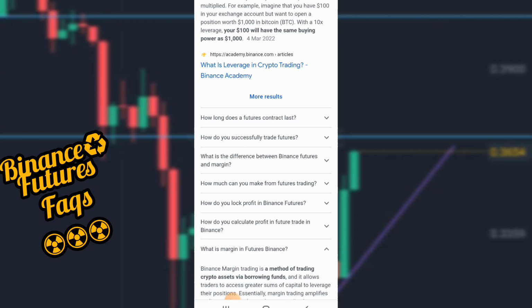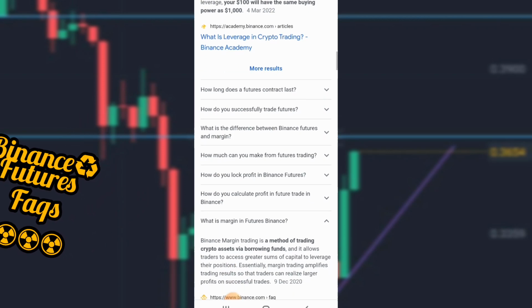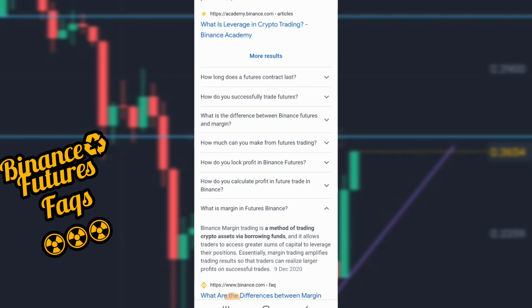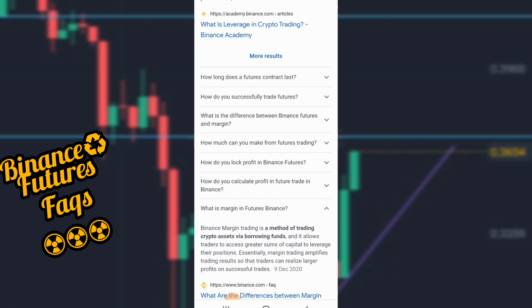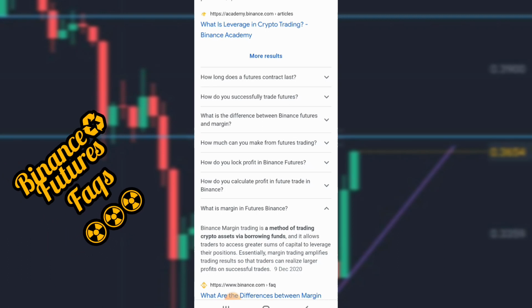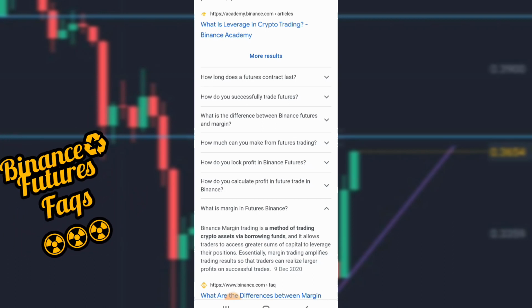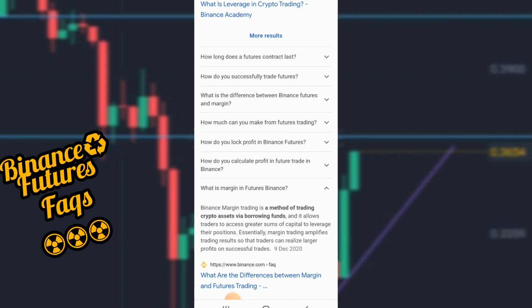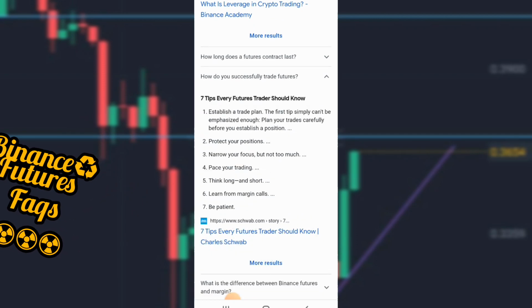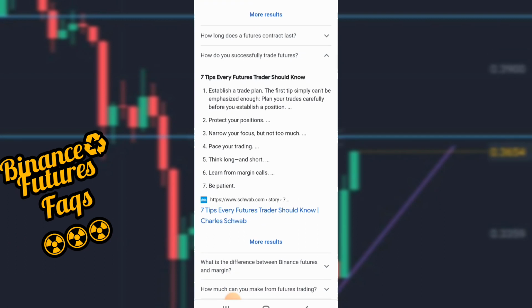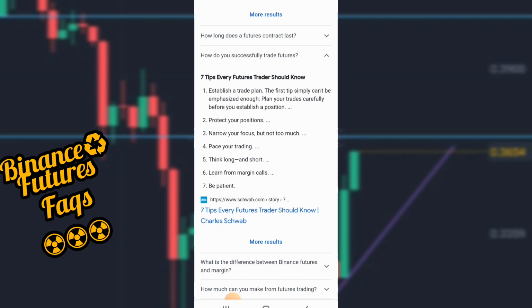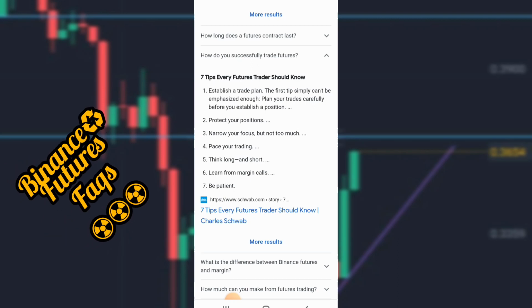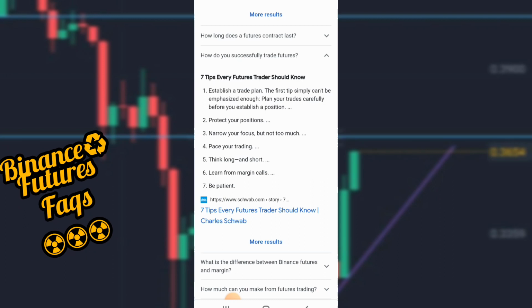One other reason why people prefer futures trading is that you could go long or short. So whether the market is bullish or bearish, you have no issues. This is one big advantage it has over spot trading. Now let's look at this very big one. It says, how do you successfully trade futures? First of all, you need to establish a trade plan. Make sure you know what you want to trade and set a target. That's why most times they recommend you set a stop loss and a take profit. It helps your trade plan.